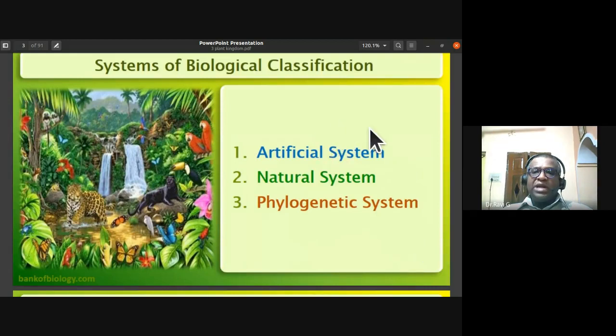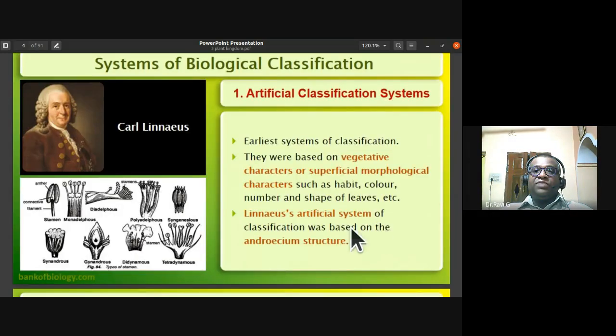So three types of biological classification are noticed in plant kingdom. They are the artificial system of classification, natural system of biological classification, phylogenetic system of classification. So the artificial classification system was the earliest system of classification. They were based on a few vegetative characters or few morphological characters such as habit, color, number, and the shape of leaves. So Carolus Linnaeus's artificial system of classification was based on androecium structure.